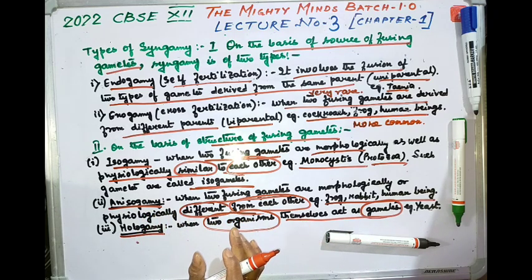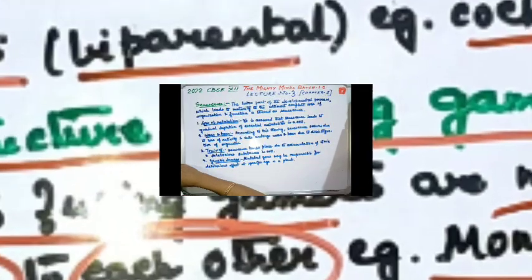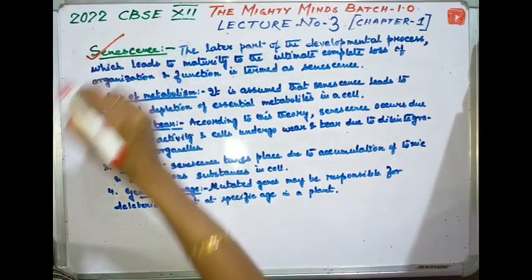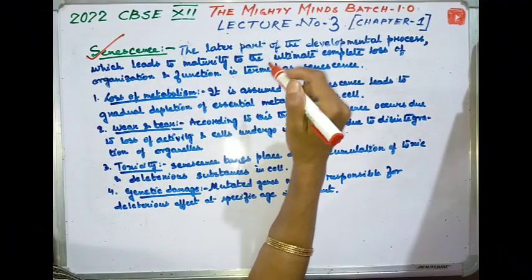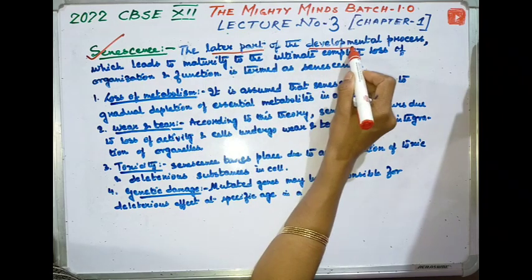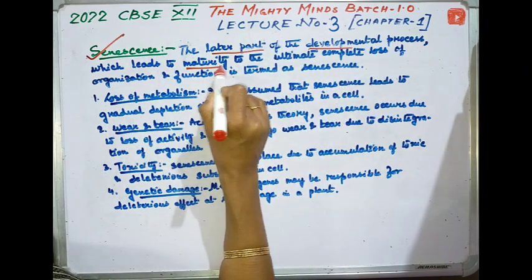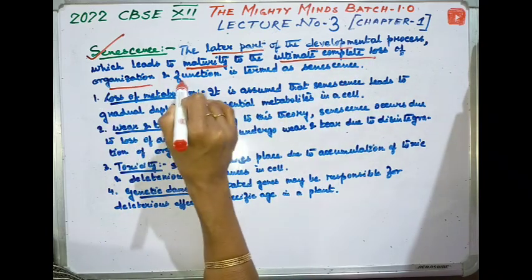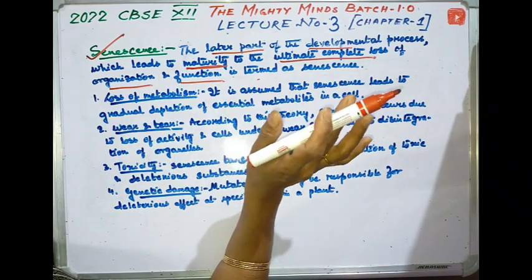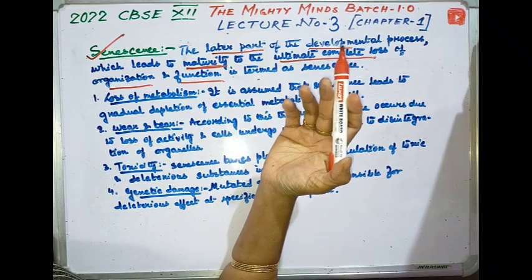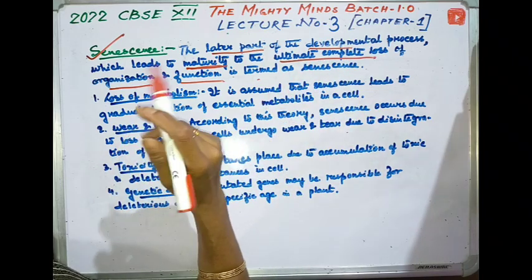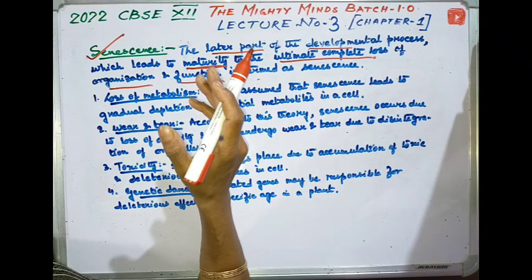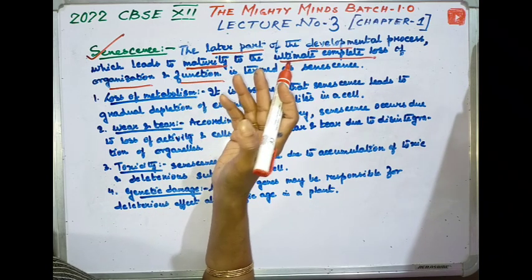Now, there is a word, senescence. So, we will now discuss the word senescence. What is senescence? The latter part of the development process, which leads to the maturity and ultimately complete loss of organization and function, is termed senescence. The end of the reproductive phase can be considered one of the parameters of senescence or old age. Aging, what is aging?